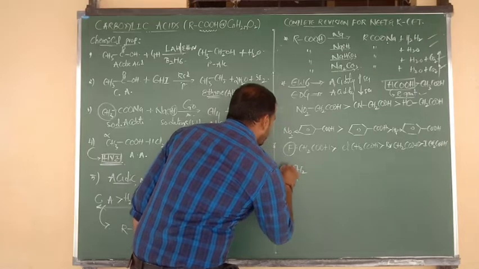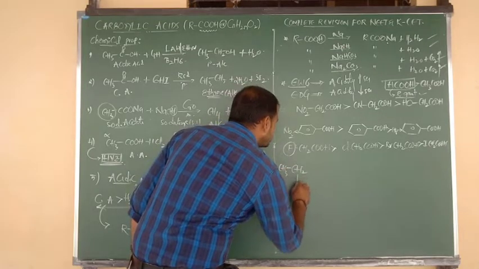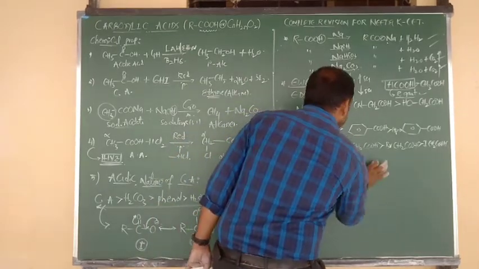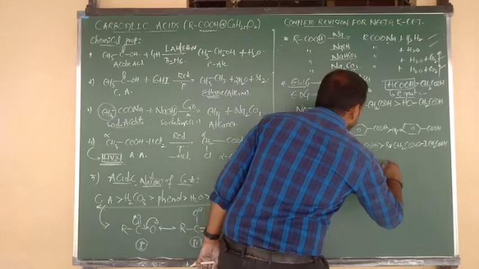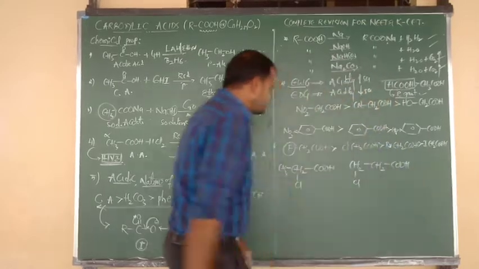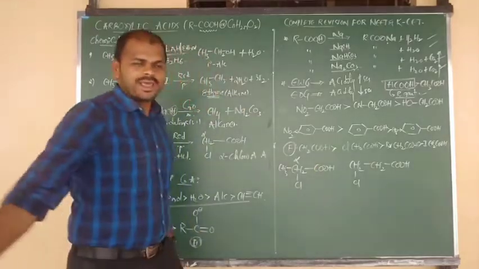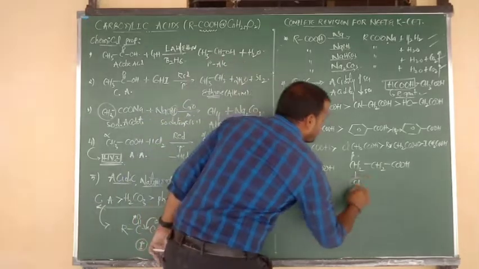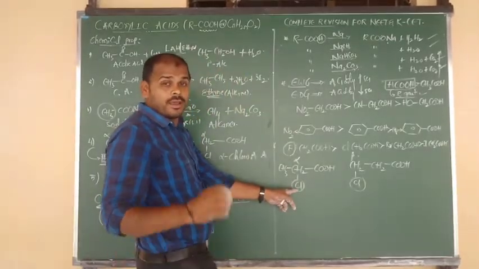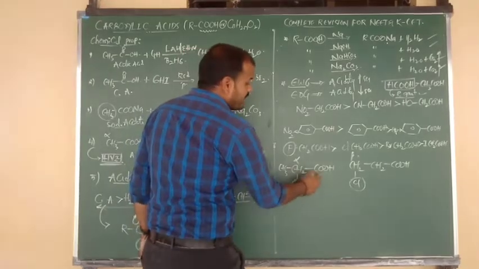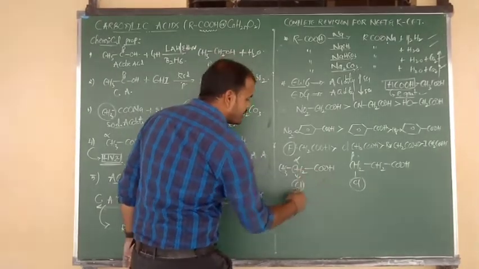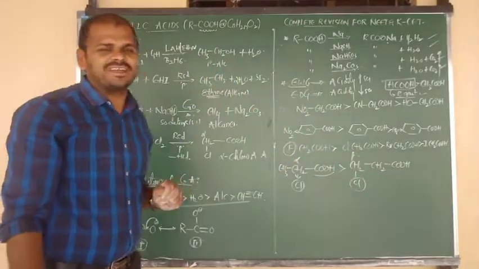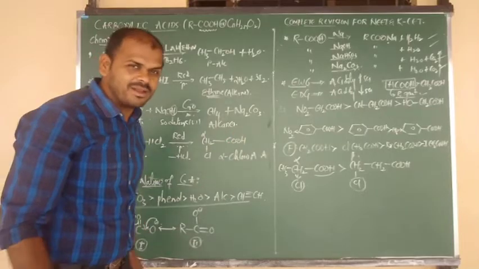CH3 bonded to CH, which contains one Cl atom, again connected to COOH. One more is CH3 bonded to CH2 connected to Cl, again bonded to COOH. One is alpha-chloropropanoic acid, one more is beta-chloropropanoic acid. The withdrawing group should be very near to the functional group. Here Cl is nearby the functional group, so it has more acidic nature. If the withdrawing group is far away from the functional group, there is less withdrawing nature and less acidic nature. Understood the example? Good.